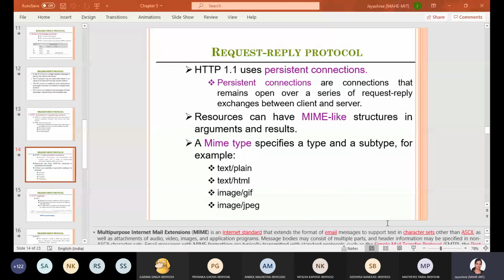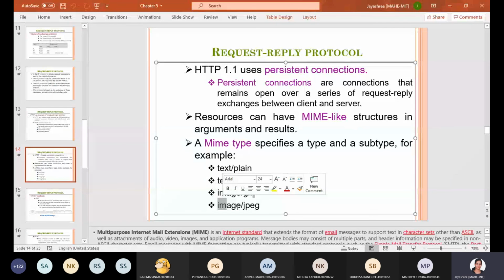Response in plain text. Is it plain text edition? HTTP 1.1 is not only for plain text. You can even make sure that images are transferred. Text is for HTTP.